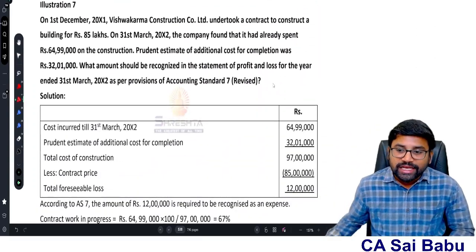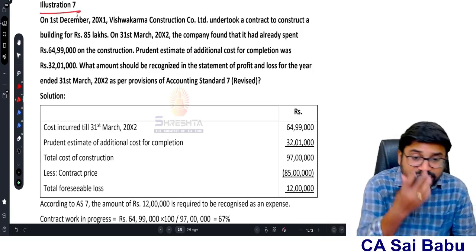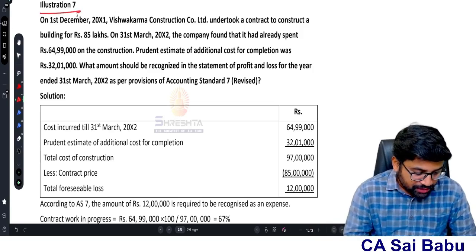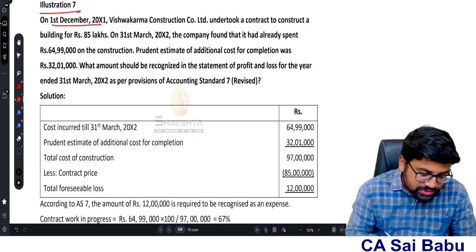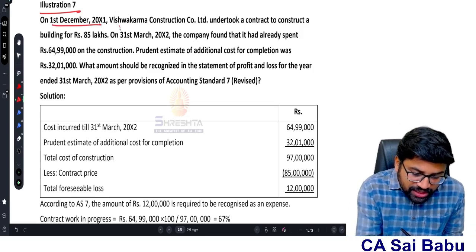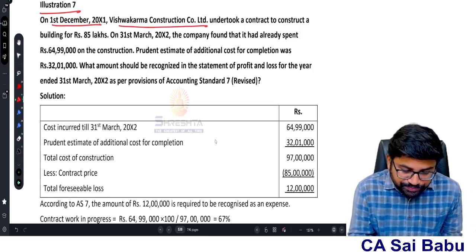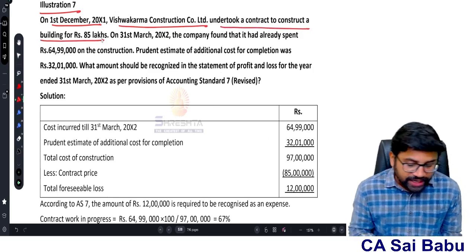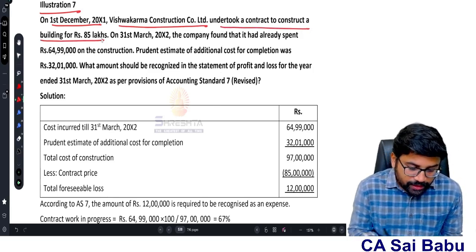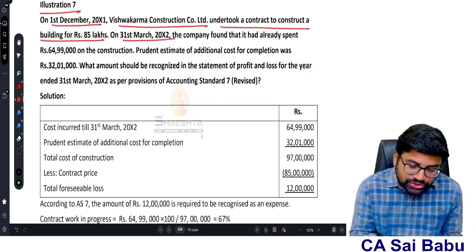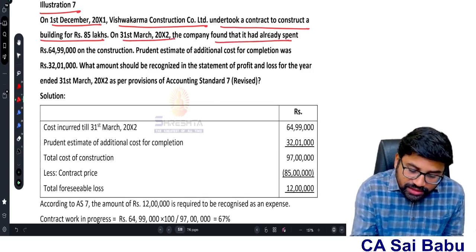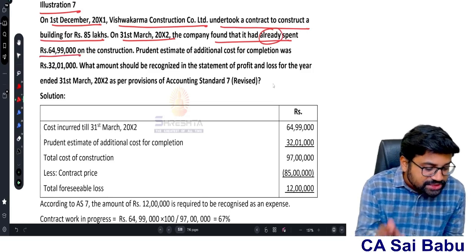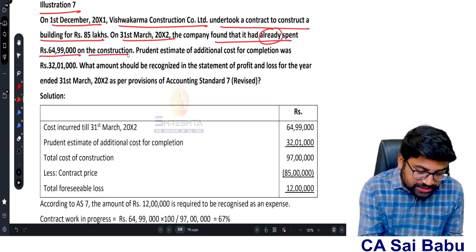Now next, illustration number 7, sir. On 1st December 2011, Vishwakarma Construction Company Limited undertook a contract to construct a building of 85 lakhs. On 31st March 2012, the company found that it had already spent 64 lakhs 99,000 on the construction.